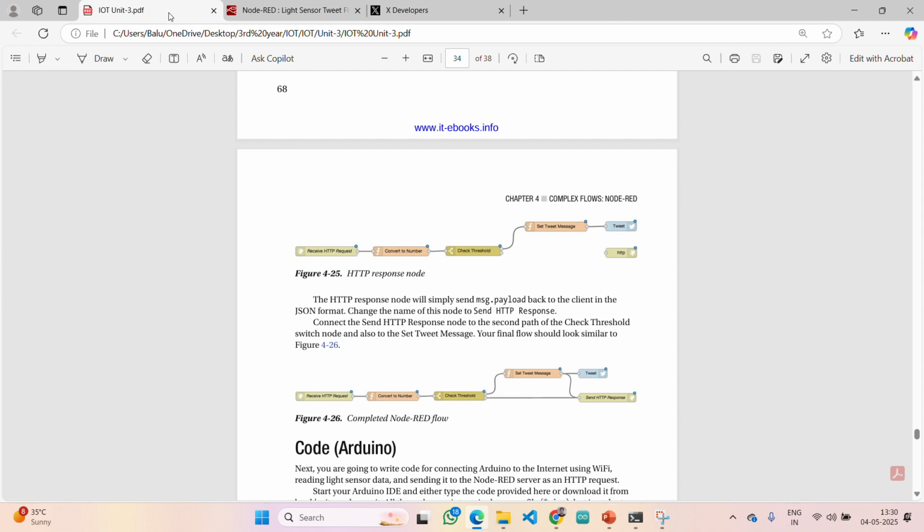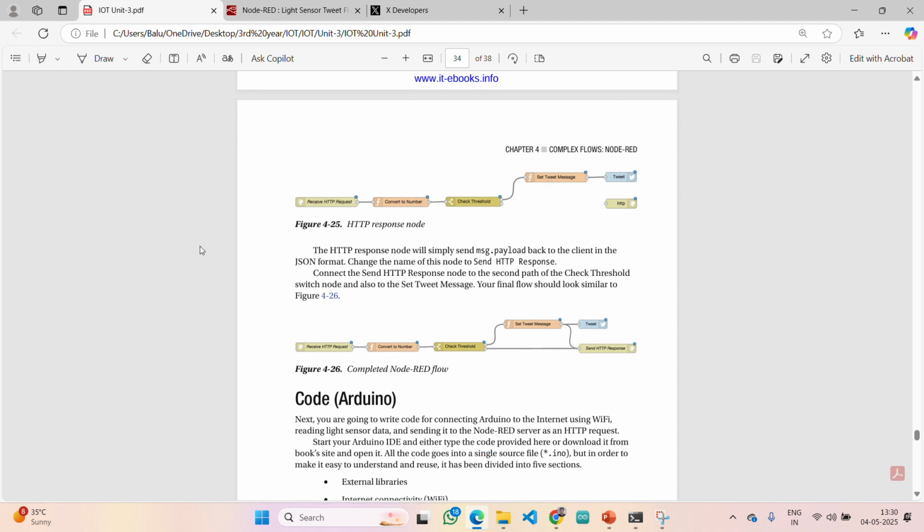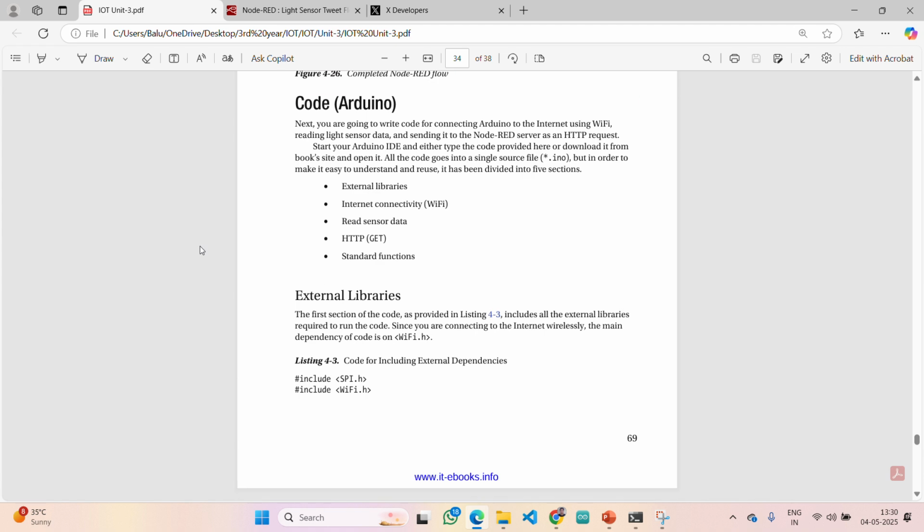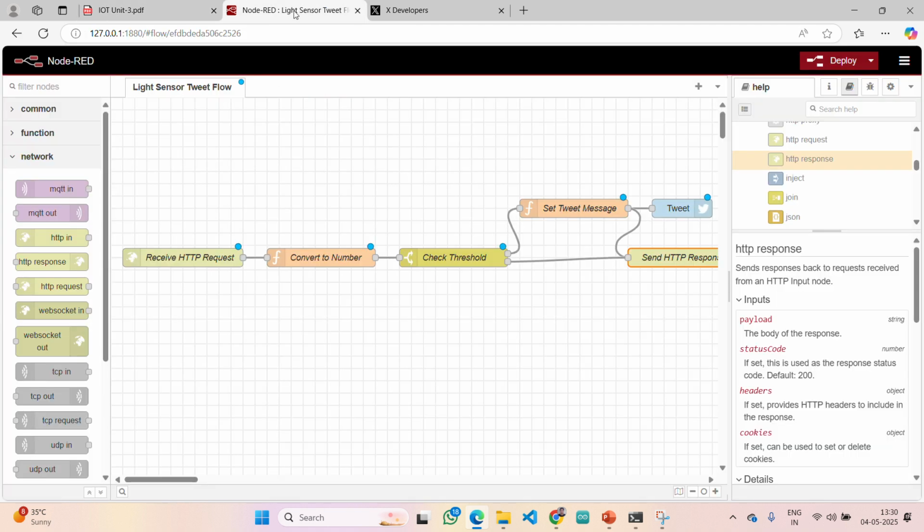Click on done. Now the complete thing in Node-RED is done, guys. So keep it as it is. Don't close it, because this server is running at port 1880, right? This is required because this is what we are also going to give in our Arduino program.